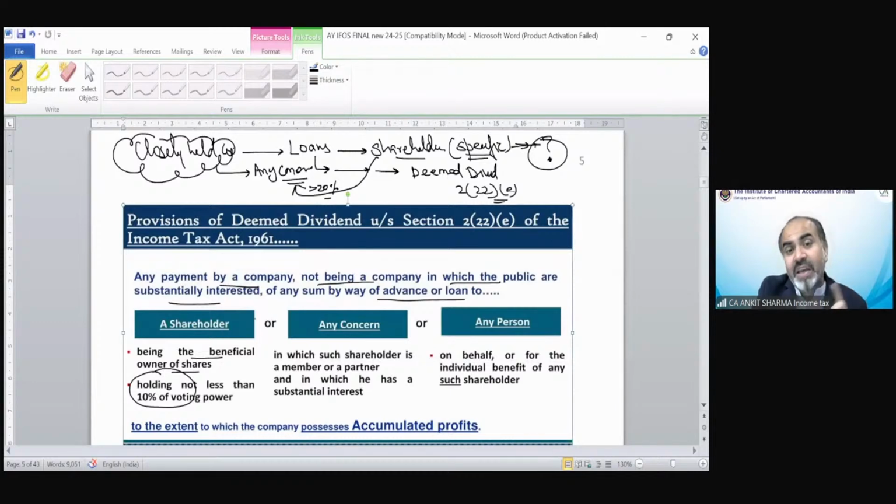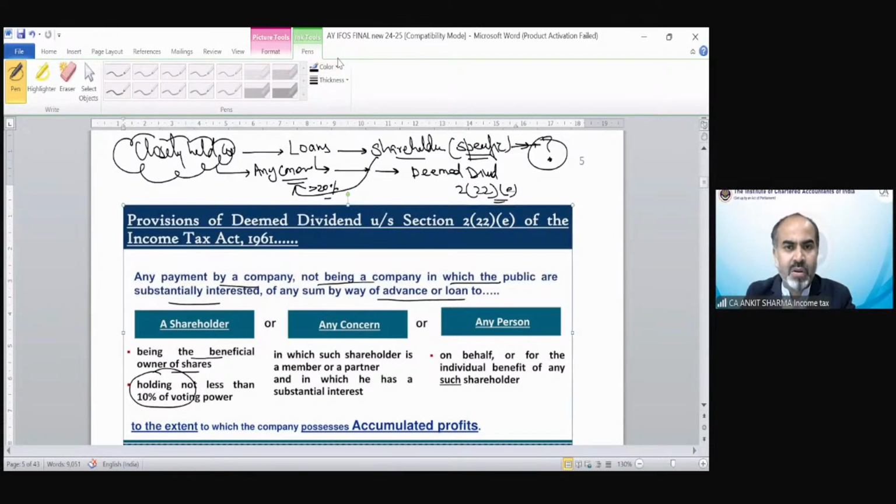That shareholder who is having 10% or more share of a company, is a partner in that concern and has substantial interest in that partnership firm. So if any loan has been transferred to that concern, that is again going to be treated as deemed dividend because indirectly that shareholder is a part of that concern. Or last, any person on behalf or for the individual benefit of any such shareholder.